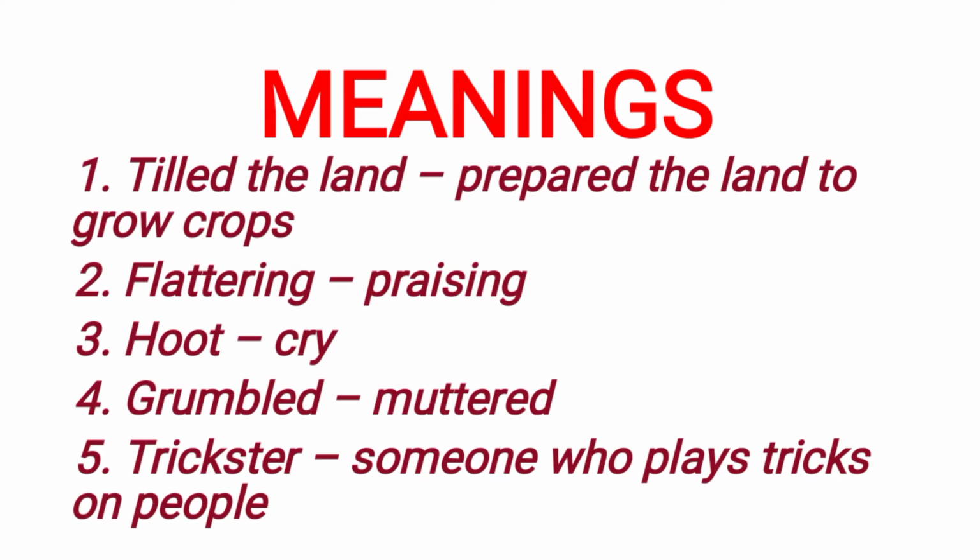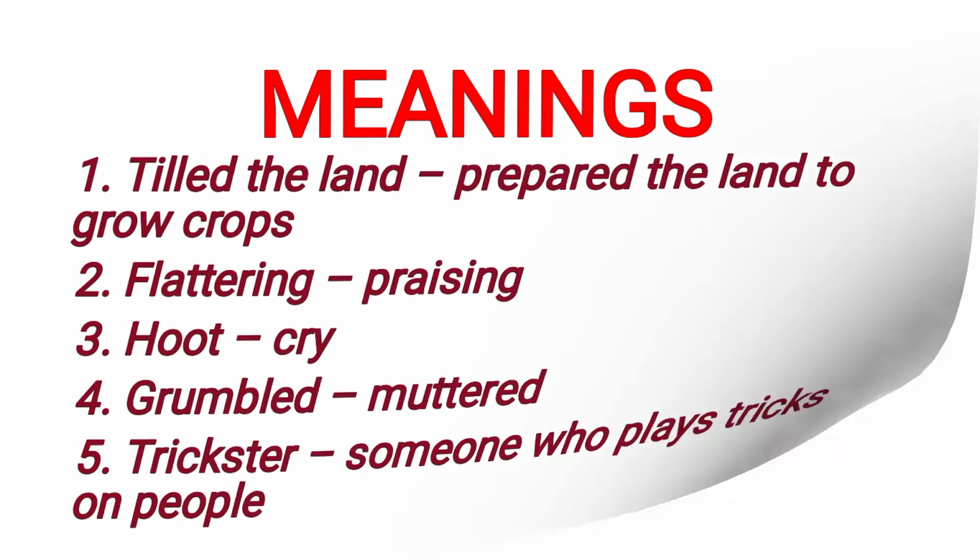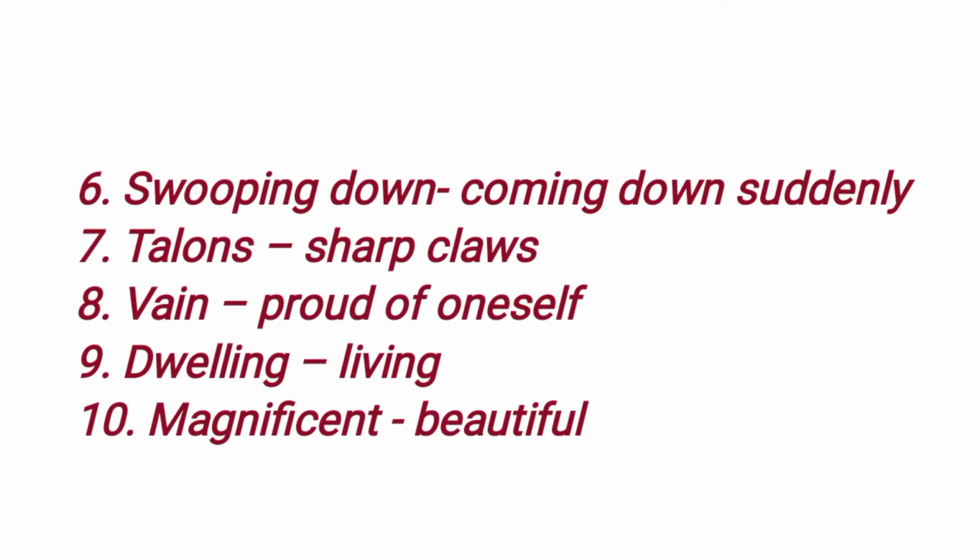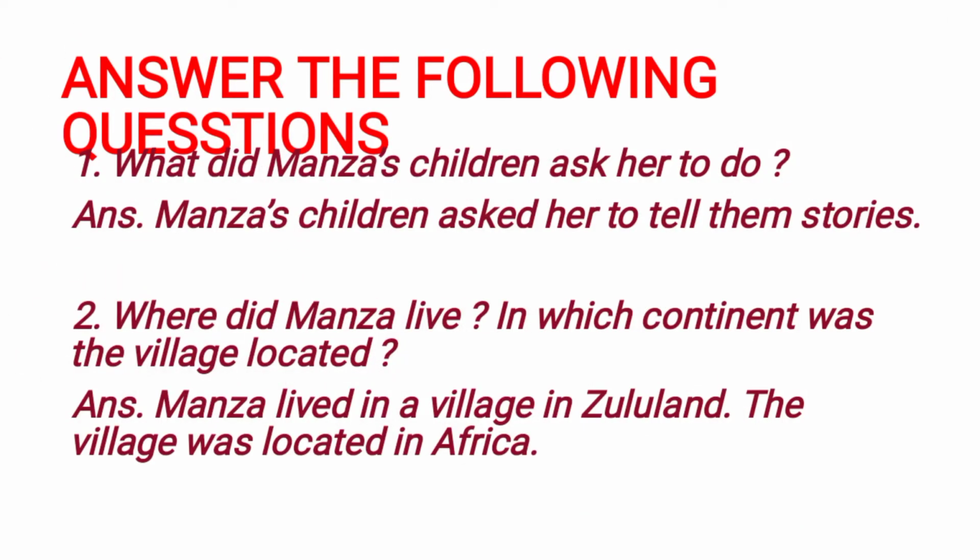Fourth one, grumbled, muttered. Fifth one, trickster, someone who plays tricks on people. Sixth one, swooping down, coming down suddenly. Then seventh one, talons, sharp claws. Then eighth one, vain, proud of oneself. Ninth one, dwelling, living. 10th one, magnificent, beautiful. Then this is the end of the second main. After that, leave one line and draw the line.